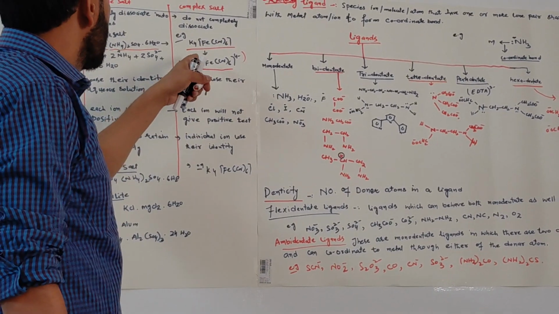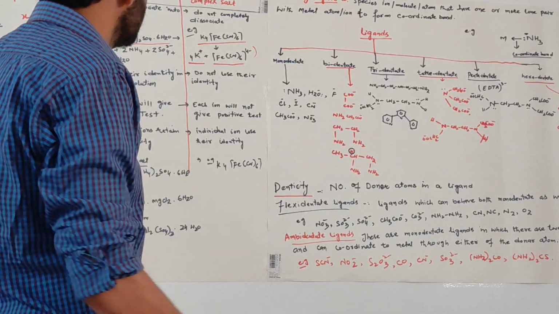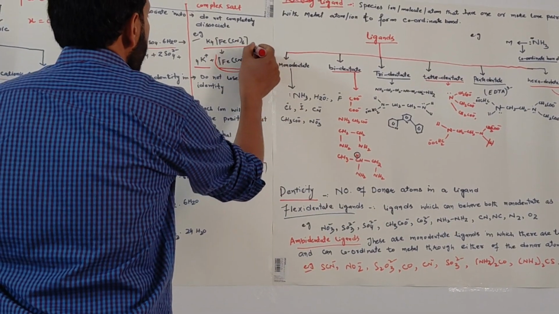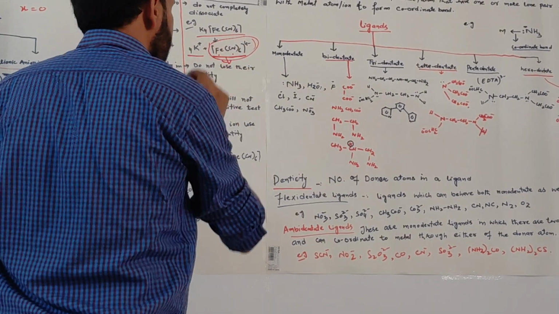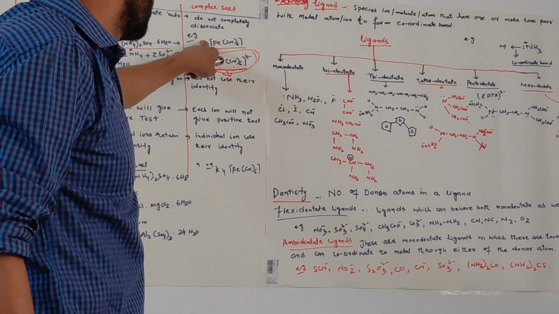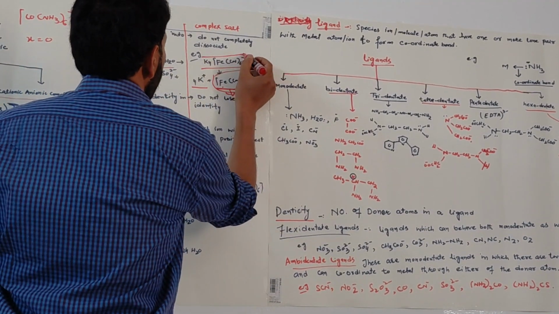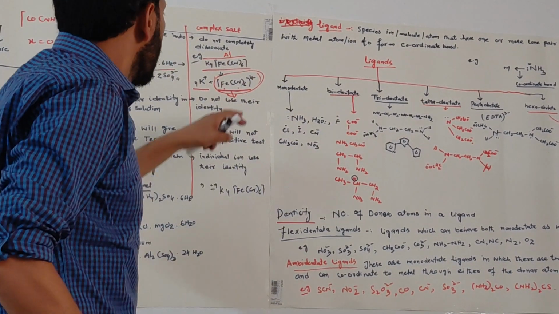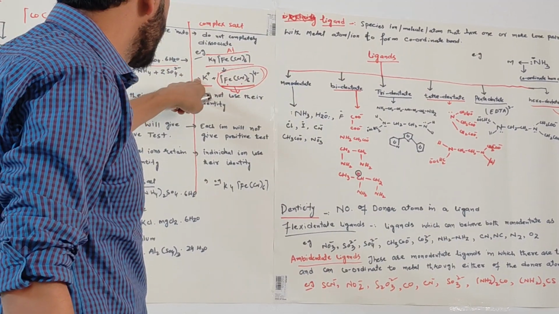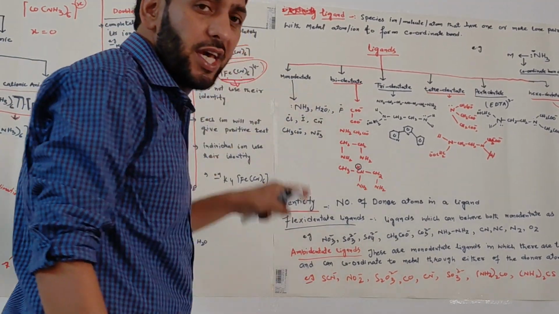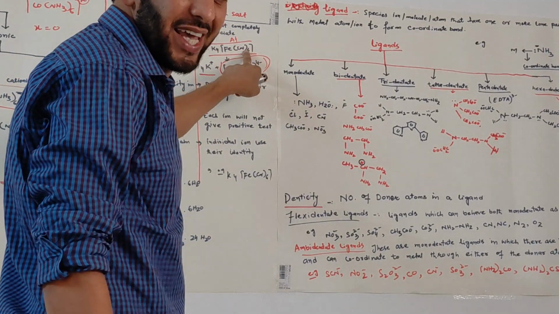Why? Because if the K4 potassium gets separated, there is another complex which involves the iron and cyanide. So if, for example, this K4Fe(CN)6 is a company's name, for example, AL is the company's name, and this potassium gets separated, the company is already there because only one part gets separated. These two, iron and cyanide, are already there.